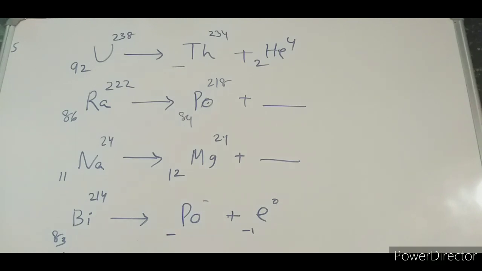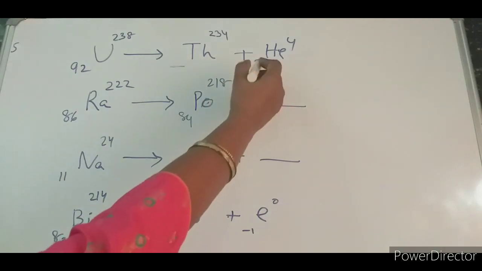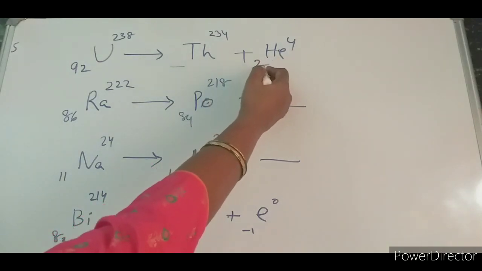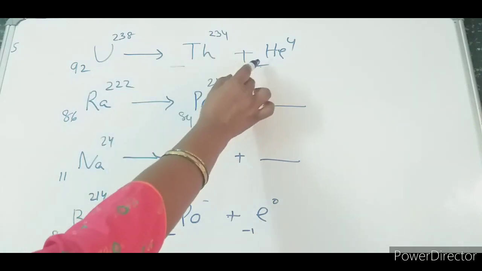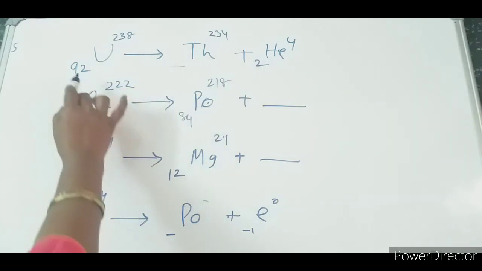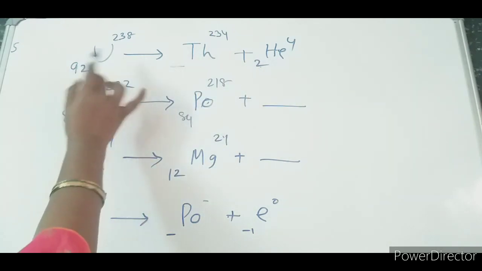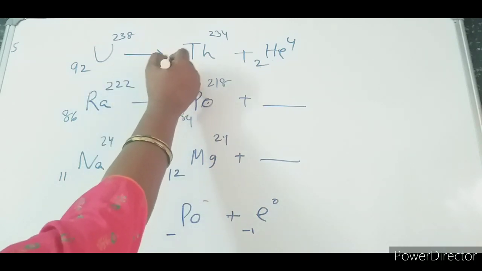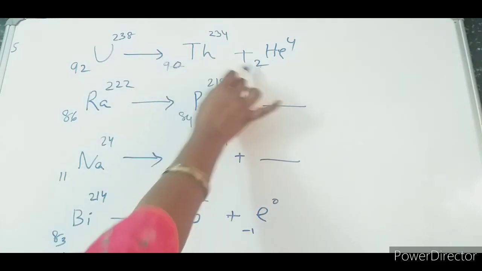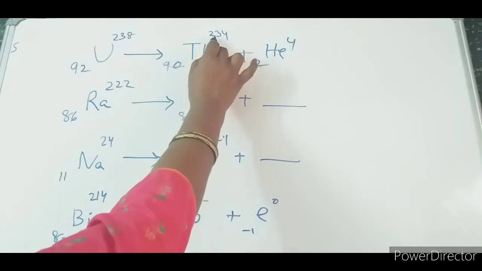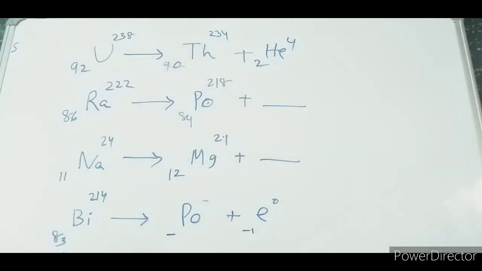So you try, and after that you check whether you are correct or not. When there is an alpha emission, 92 minus 2, so here it will be 90, because 90 plus 2 is 92, and 234 plus 4 is 238.